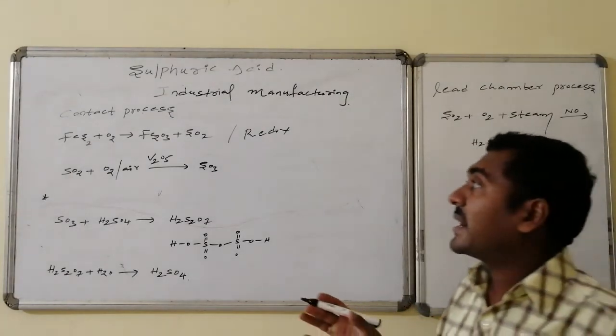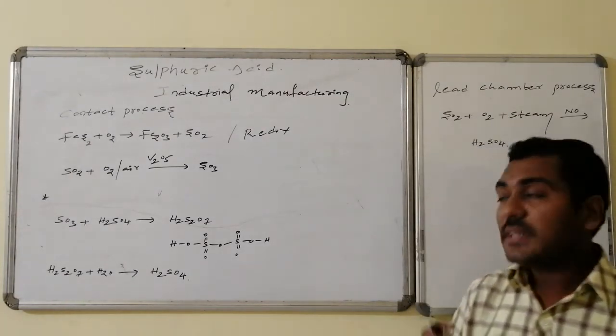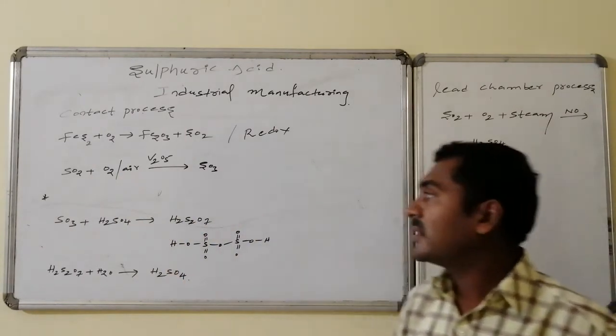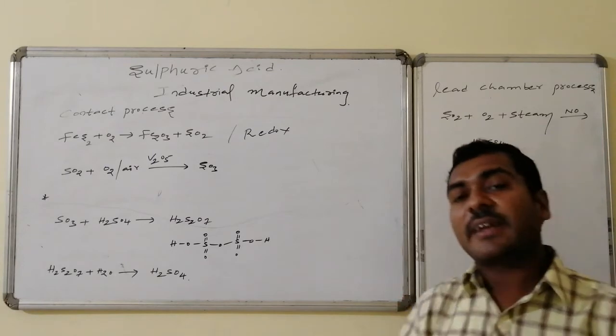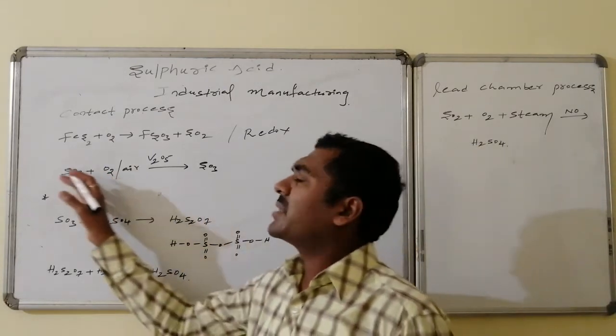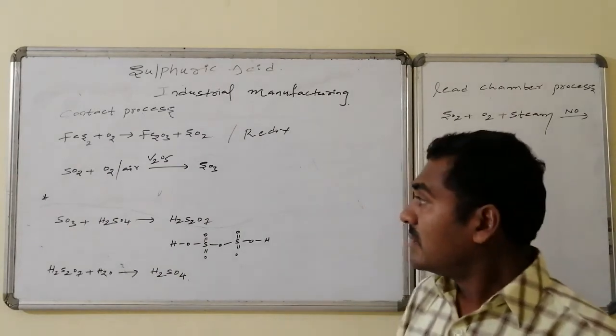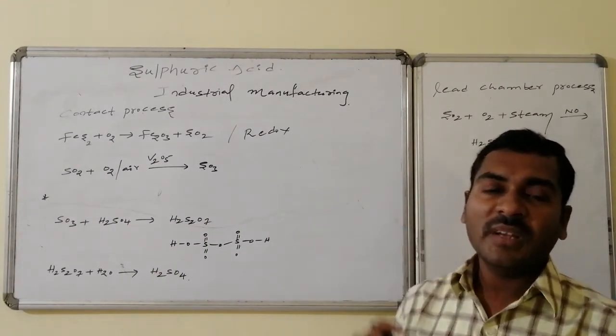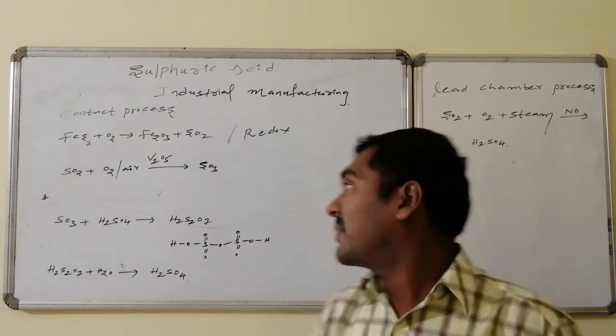Whatever sulfur dioxide is produced is allowed to react with air, otherwise oxygen, with a solid catalyst, vanadium pentoxide. So it is similar to a combustion reaction. Sulfur dioxide plus oxygen leads to the formation of sulfur trioxide.